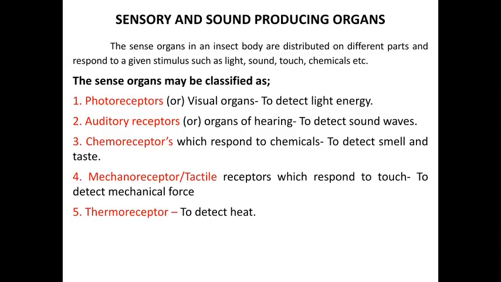The first one is the photoreceptor. It is nothing but the visual organs that detect light energy. The second one is the audio receptor, nothing but the organs of hearing that detect sound waves. The third one is the chemoreceptor, which responds to chemicals that detect smell and taste. The next one is the mechanoreceptor, also called tactile receptors, which respond to touch and detect mechanical forces. And the last one is the thermoreceptor that detects heat energy. Let us see one by one.